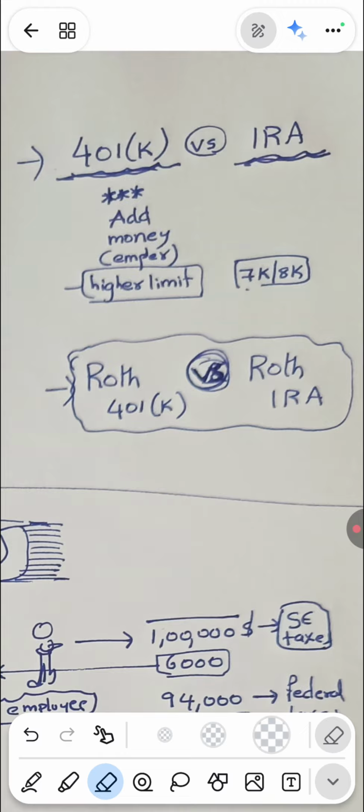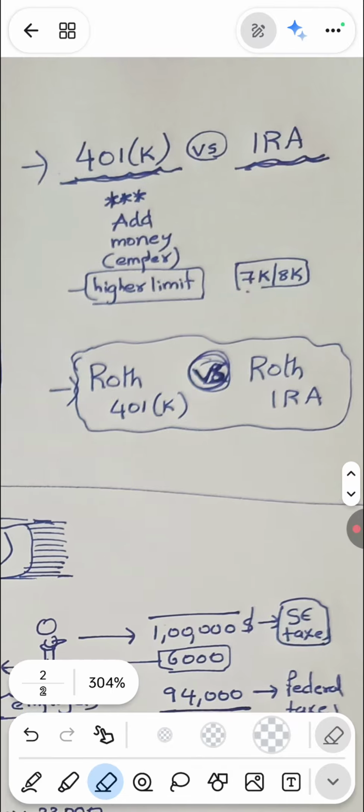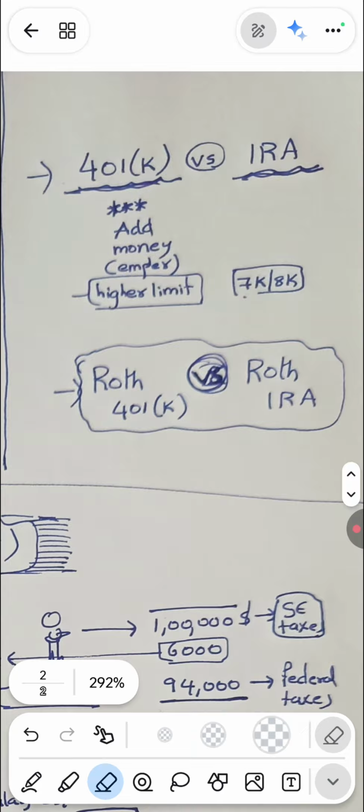Okay. Next, we have Roth 401k and Roth IRA. What does this exactly mean? IRA plans and 401k plans we have discussed till now. When it comes to Roth, the term Roth means that you are making contributions from after-tax amounts. That means after paying all the federal taxes, from the in-hand amount you are getting, from that you are making contributions. In the case of Roth 401k, when you are getting distributions at the end of retirement age, that is not taxable.